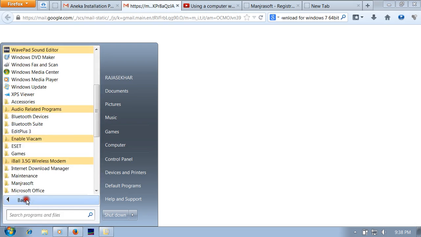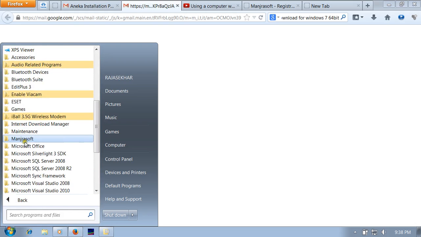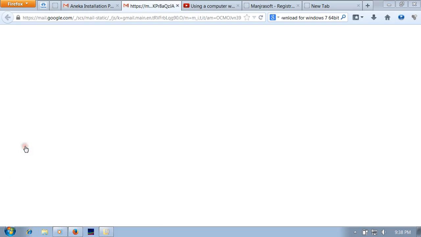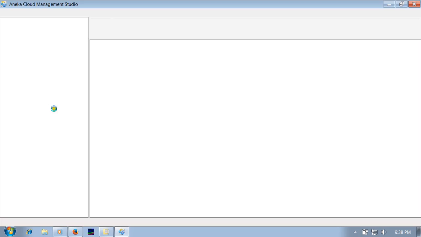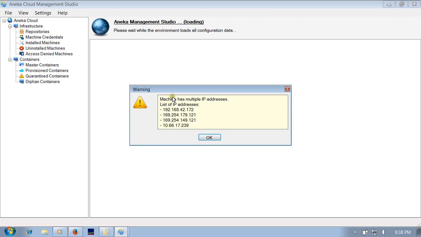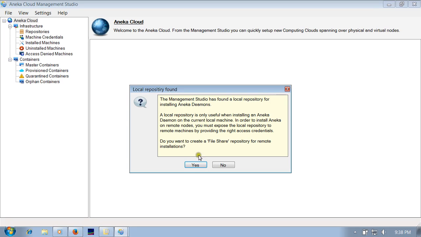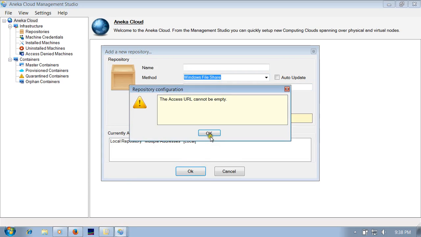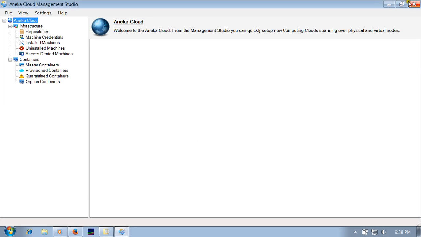Then go to All Programs. There is a Manjrasoft folder. In this folder, the Aneka Management Studio file is there. The machine has multiple IP addresses, which is a warning message. It asks about the file repository share installations, okay, and updating the URL. We will cover this after the installation is complete.